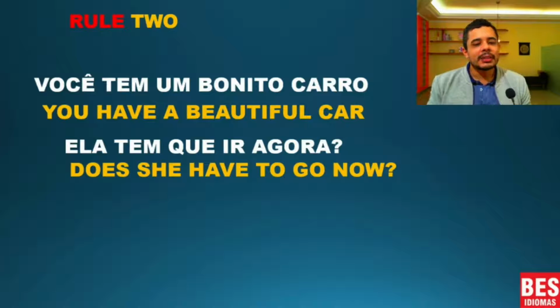So as it's a question, I use does, and when I use the first rule, I cannot use the second rule. So the sentence is, does she have to go now? Because it's a question.